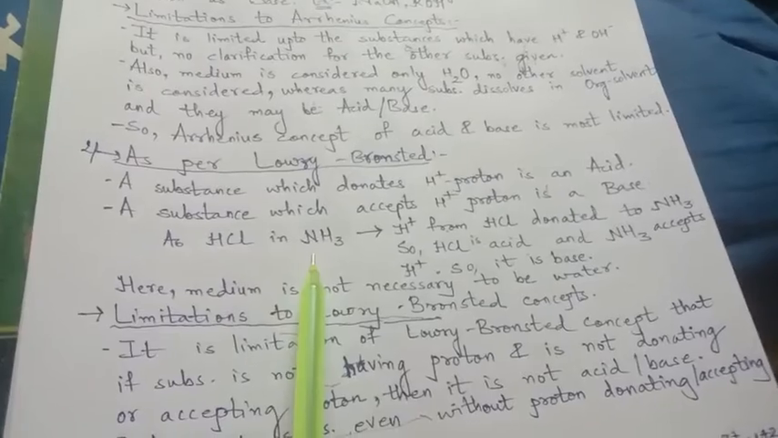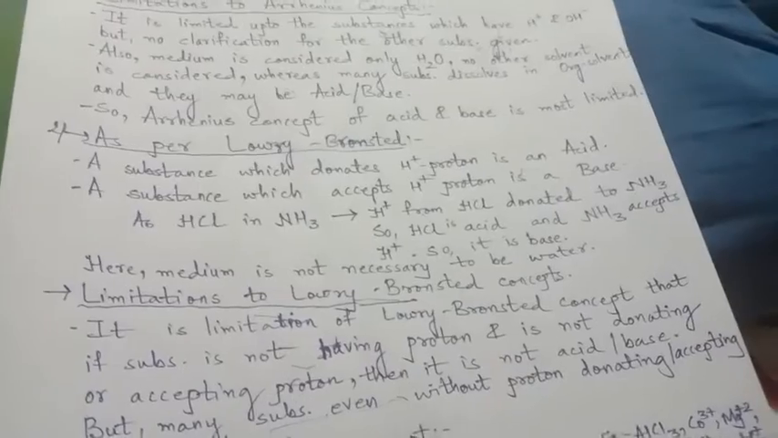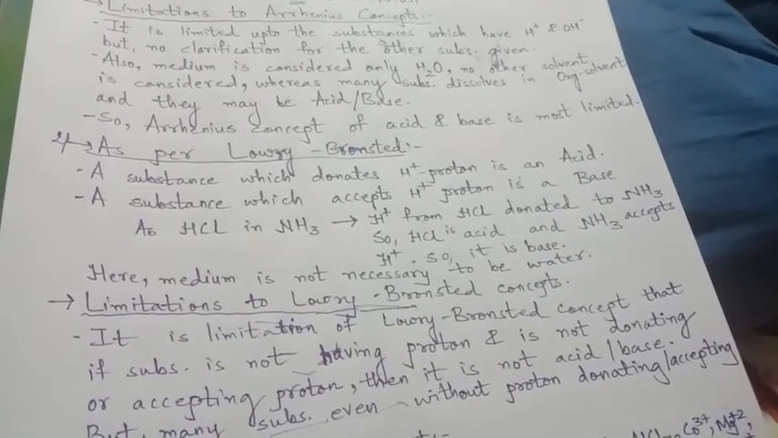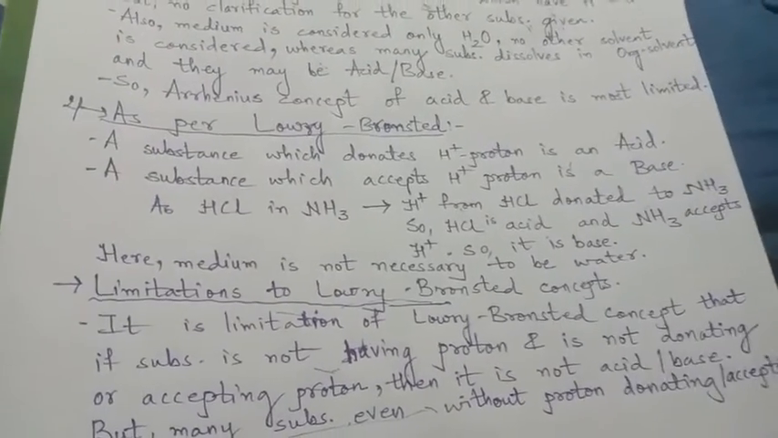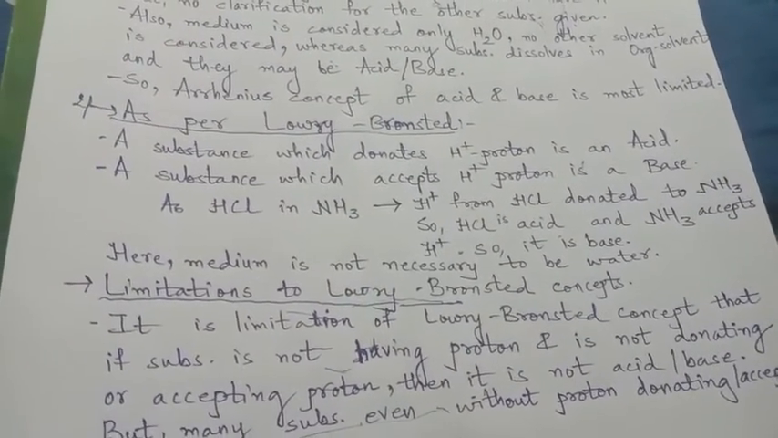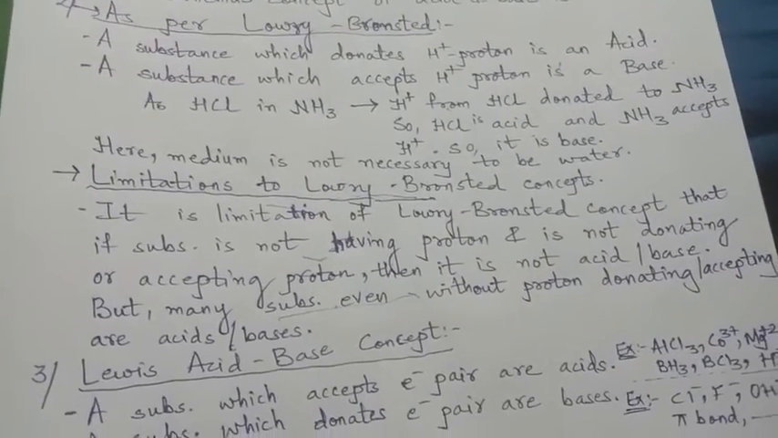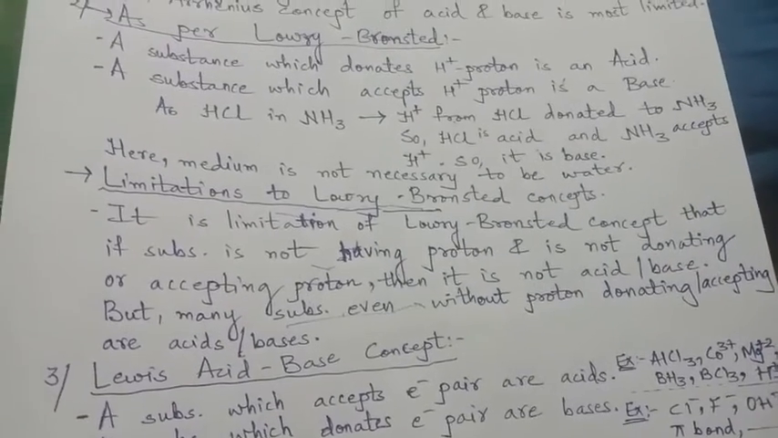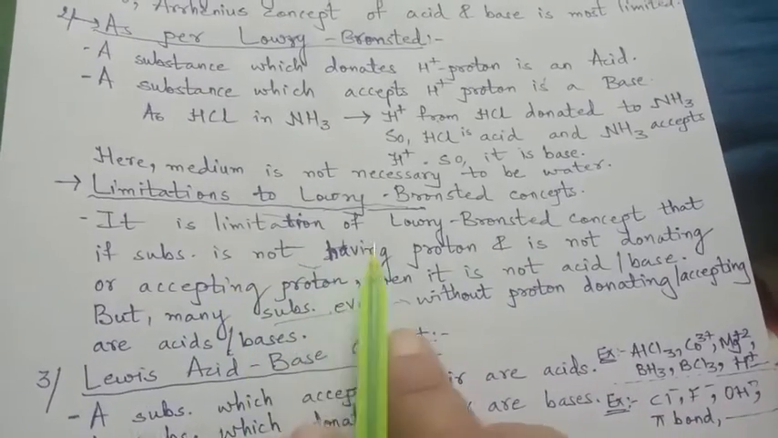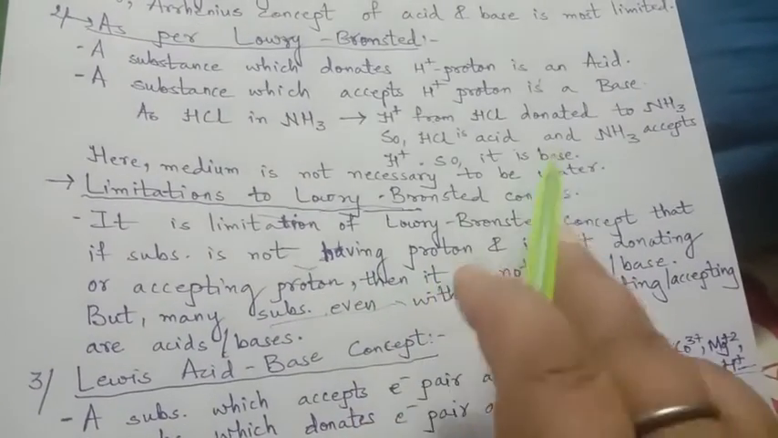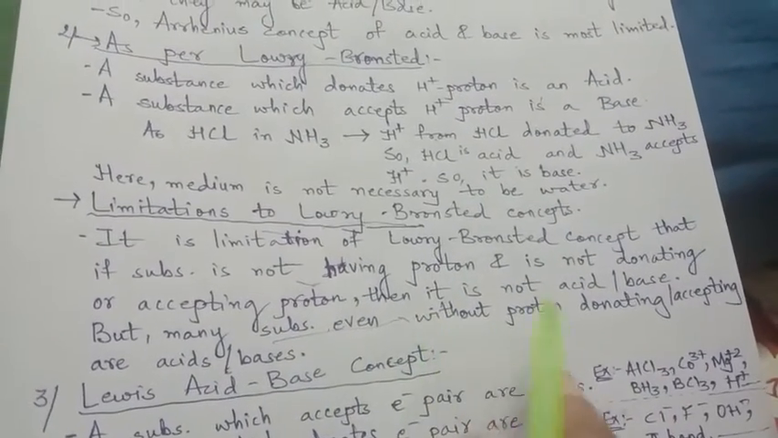So it is a base. According to Lowry-Bronsted, the H+ proton donor and the H+ proton acceptor are respectively considered acids and bases. For Lowry-Bronsted, a medium is not at all necessary. But there are also limitations. And what is the limitation? It is a limitation of the Lowry-Bronsted concept that if a substance does not have a proton, that is H+, and is not donating or accepting a proton, then it is not an acid or not a base.